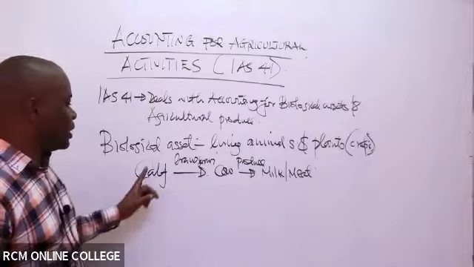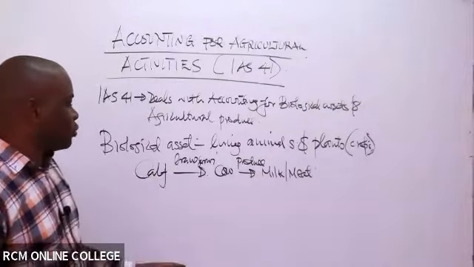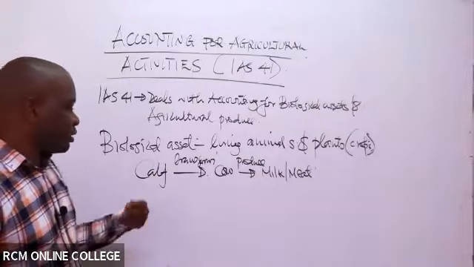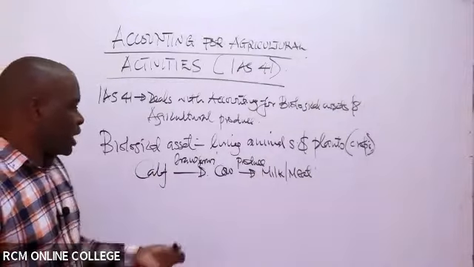So this one can be referred to as a biological asset, because if there's an owner of the calf, then he's able to have control over this animal. Then you can see it can transform or change, and at the end of it we have maybe a produce. For example, if there are plants or crops, then you can see some kind of transformation, or what you're calling change.